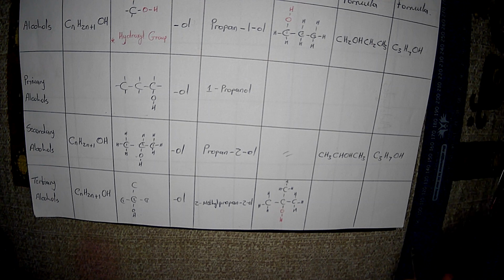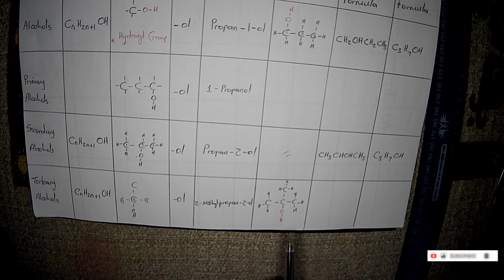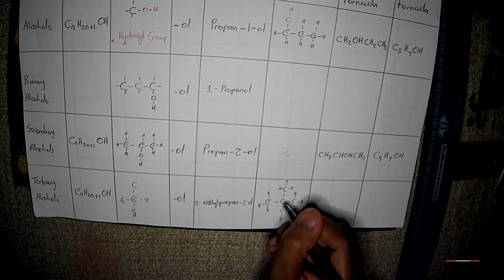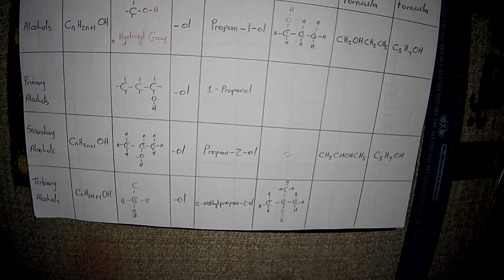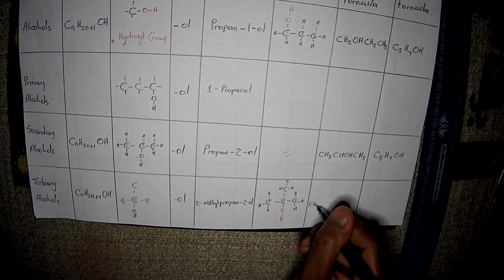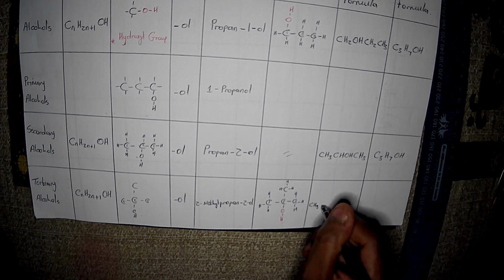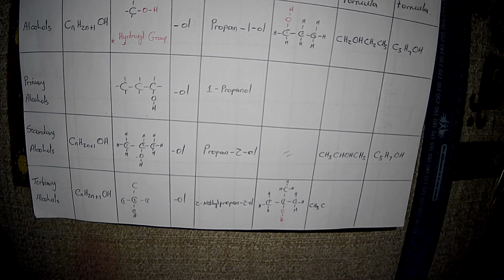Okay, now with the condensed structural formula, right? Now it becomes a bit tricky with this one because this is where you figure your brackets, right? But yeah, let's not get carried away. We have 1, 2, 3, right? This one is a side chain. So in the first carbon atom, we have 1 carbon atom and 3 hydrogens, right? And in the second one, we have this carbon atom, right?